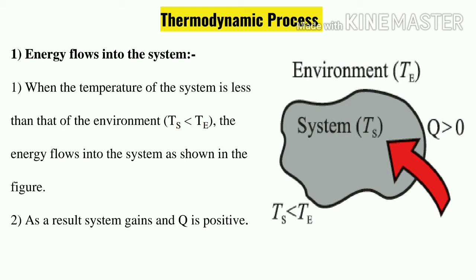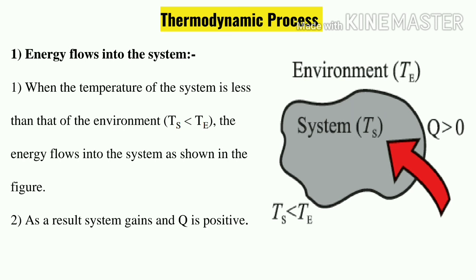So Ts, the temperature of the system, is less than the temperature of the environment, and energy flows into the system. As a result, the system gains. What will happen? The cold water will gain heat, so the temperature of the system will increase. Heat will increase inside the system as it absorbs heat from the surrounding.